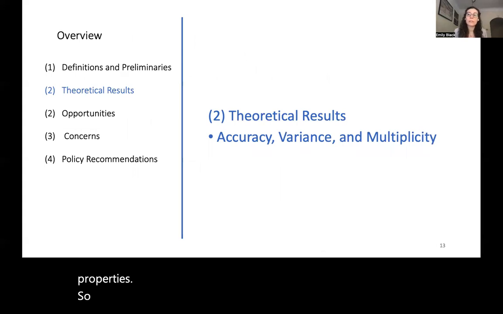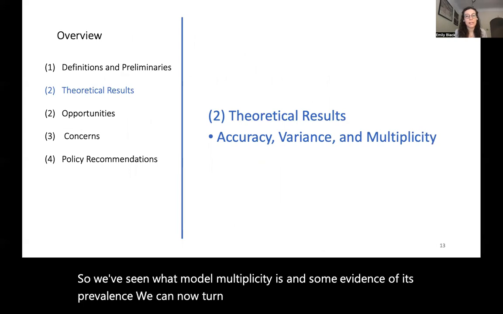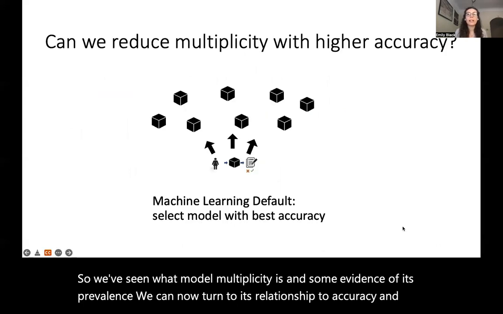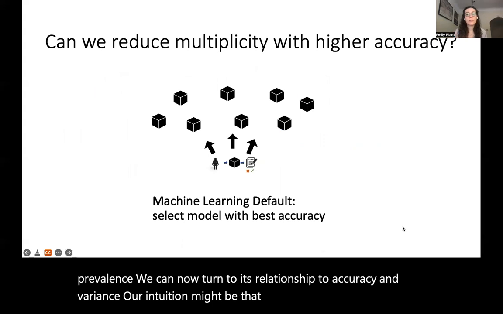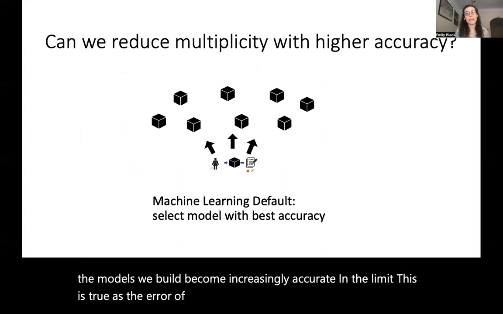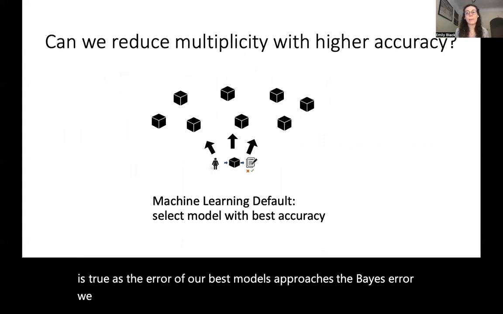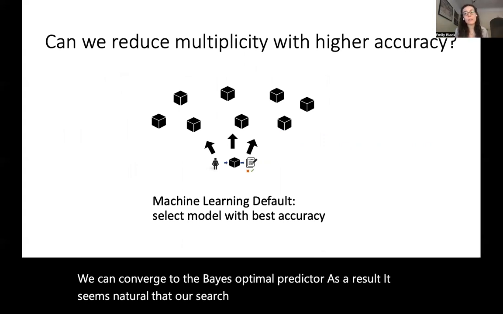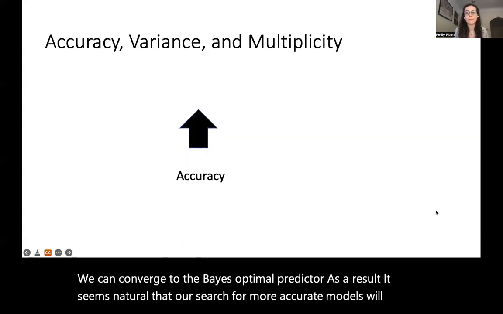So now we've seen what model multiplicity is and some evidence of its prevalence. We can now turn to its relationship to accuracy and variance. Our intuition might be that multiplicity will be reduced as the models we build become increasingly accurate. In the limit, this is true. As the error of our best models approaches the Bayes error, we can converge to the Bayes optimal predictor. As a result, it seems natural that our search for more accurate models will naturally reduce multiplicity.